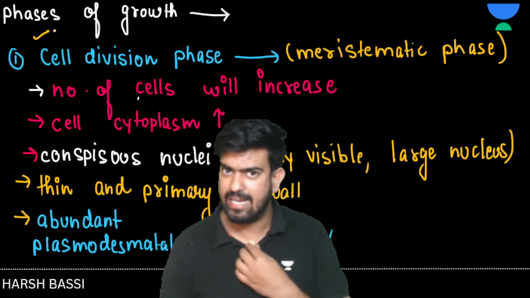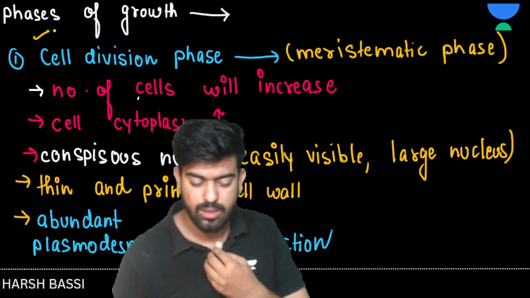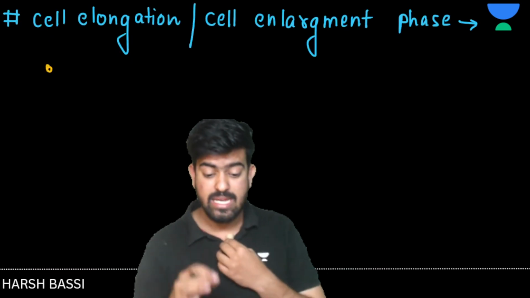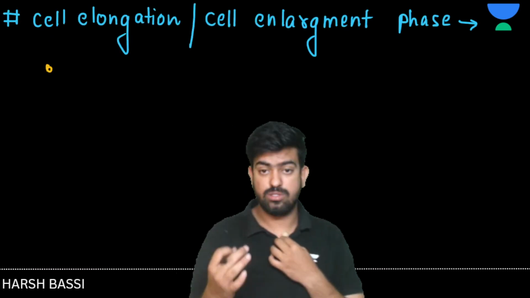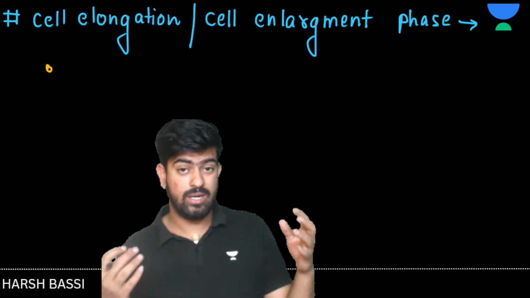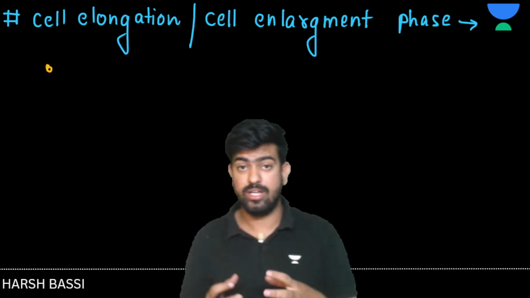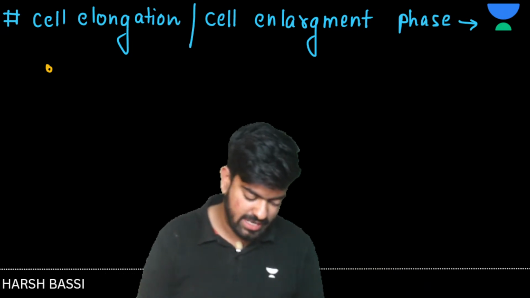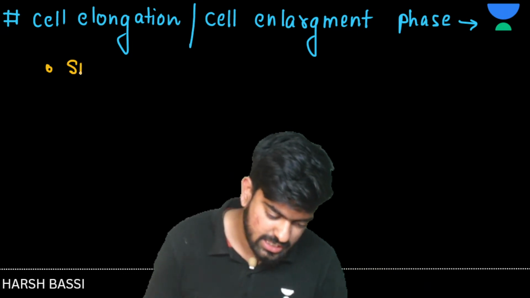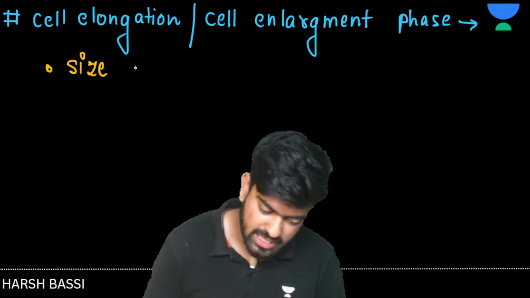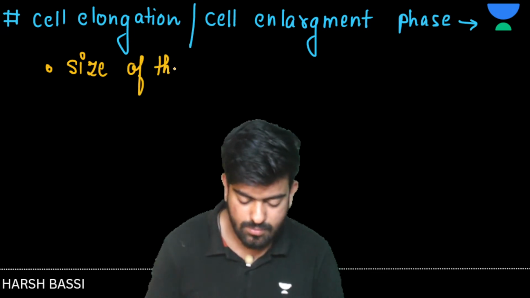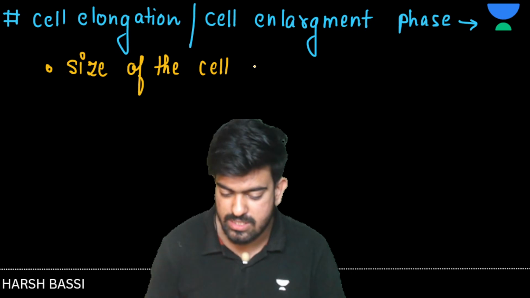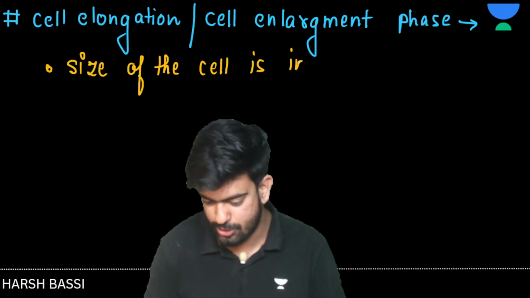Cell divide kara rahe ho, so number to increase hoga na? Yes, sir. Here if I have told cell elongation phase, then the cell will increase in size. So the very first point here is that the size of the cell is increased. Yes or no?